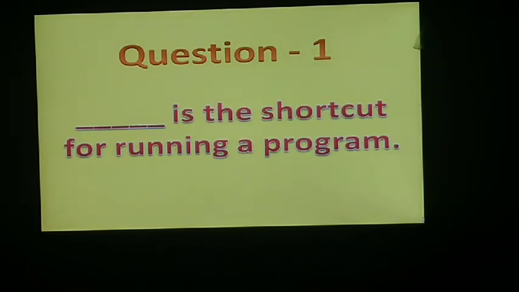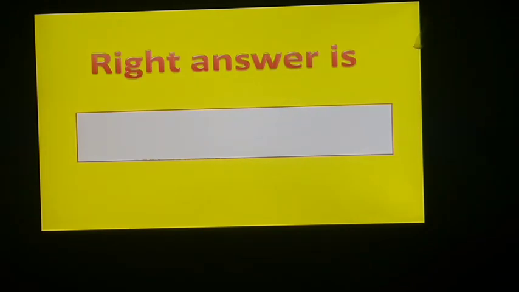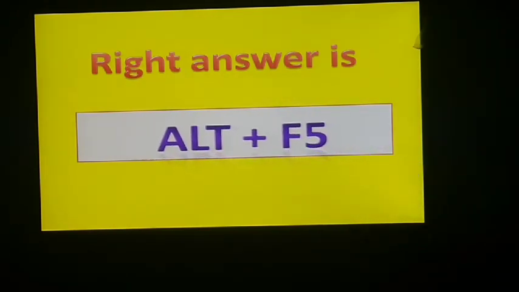Dash is the shortcut for running a program. Again I am repeating, dash is the shortcut for running a program. Do you know, class, what is the answer? The right answer is Alt plus F5.